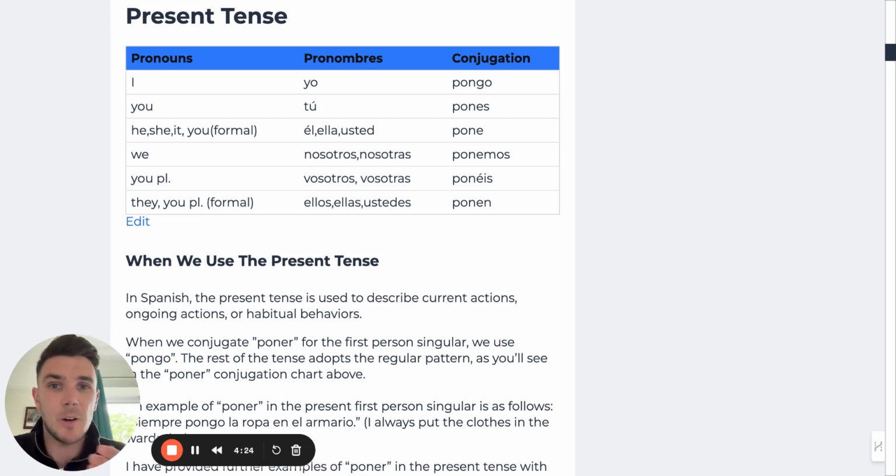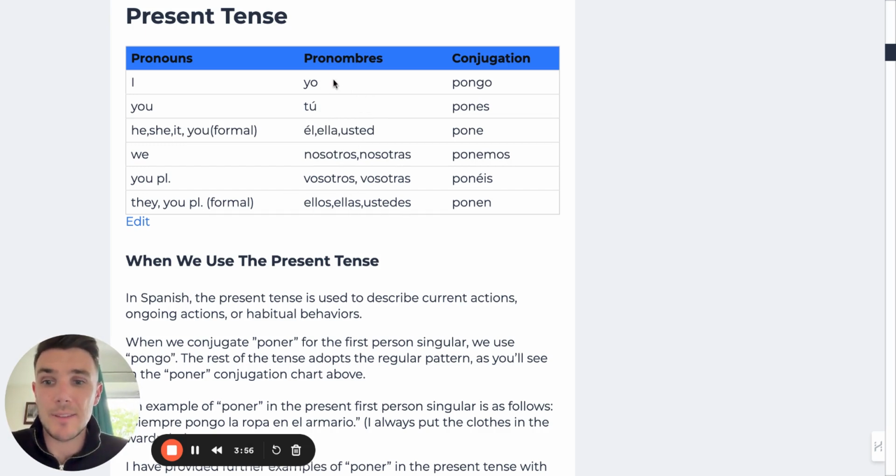poder. Now, poder in the present tense is irregular just in the first person singular form. We don't say pono, we say pongo, okay? So remember this. Pongo, I put. Then the rest is regular. Pones, pone, ponemos, ponéis, ponen. Okay, so we have yo, tú, él, ella, usted, nosotros, vosotros, ellos, ellas, ustedes.